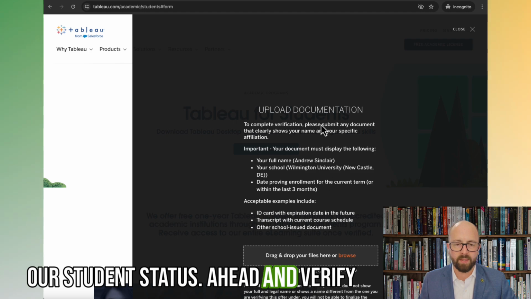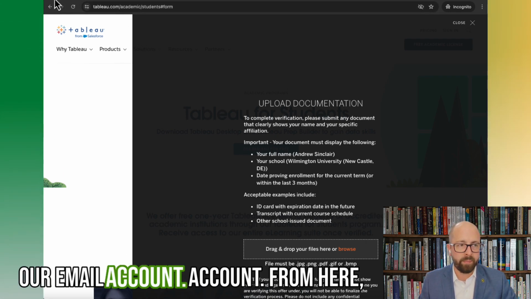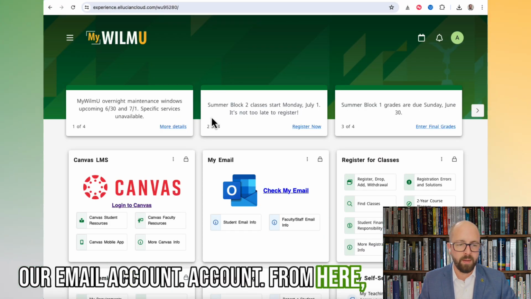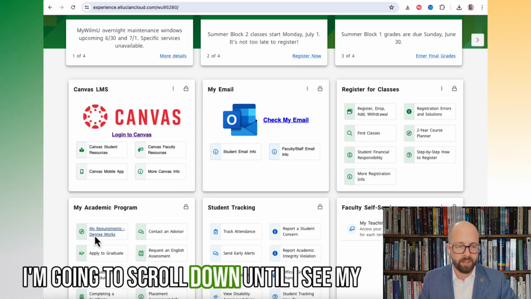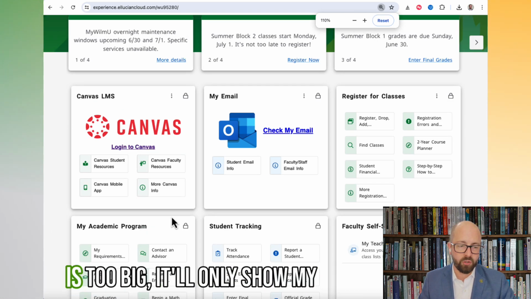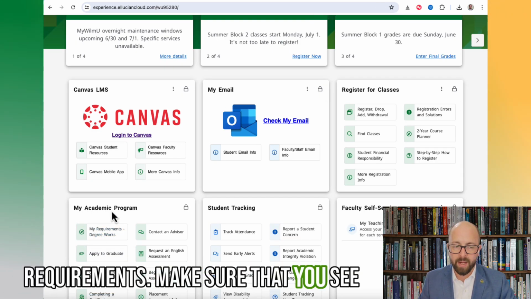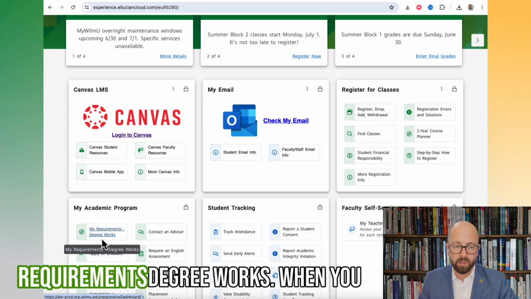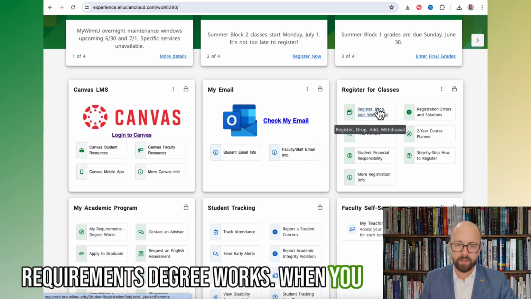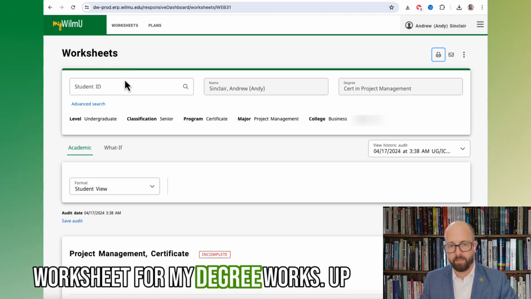Great. Now it asks us to upload the document. Make sure that it has my full name, my university, and my date of enrollment for the current term. So now I'm going to go to My WilmU, and from here I'm going to scroll down until I see My Requirements, DegreeWorks. Sometimes if your screen is too big, it'll only show My Requirements. So make sure that you see under My Academic Program, My Requirements, DegreeWorks. And when you select on that, you'll then see your worksheet for My DegreeWorks.